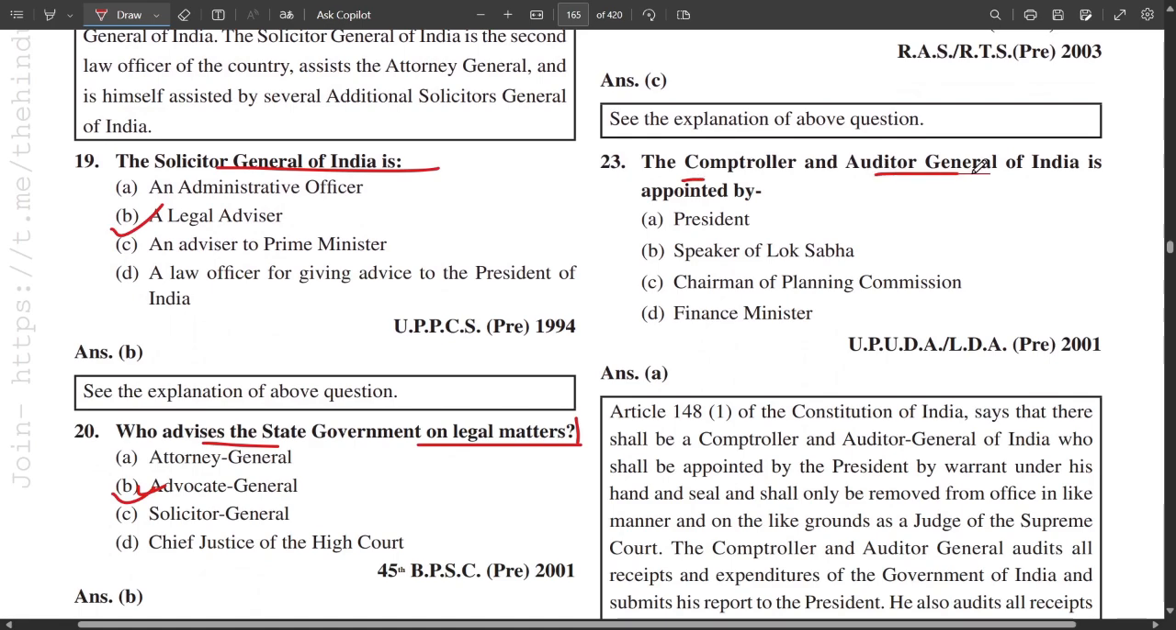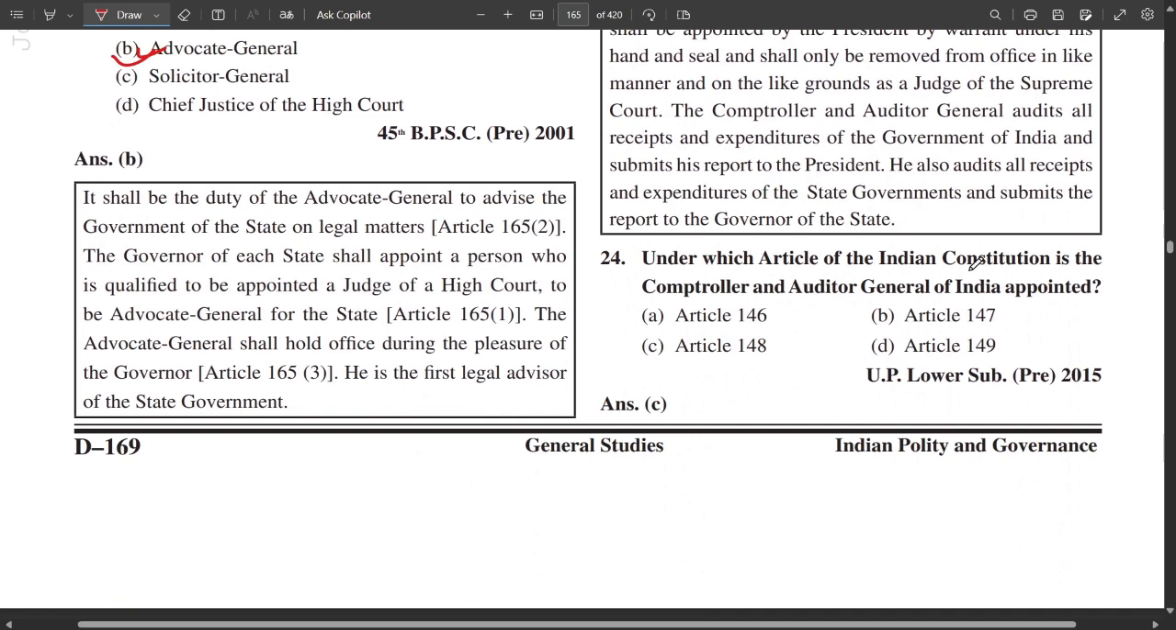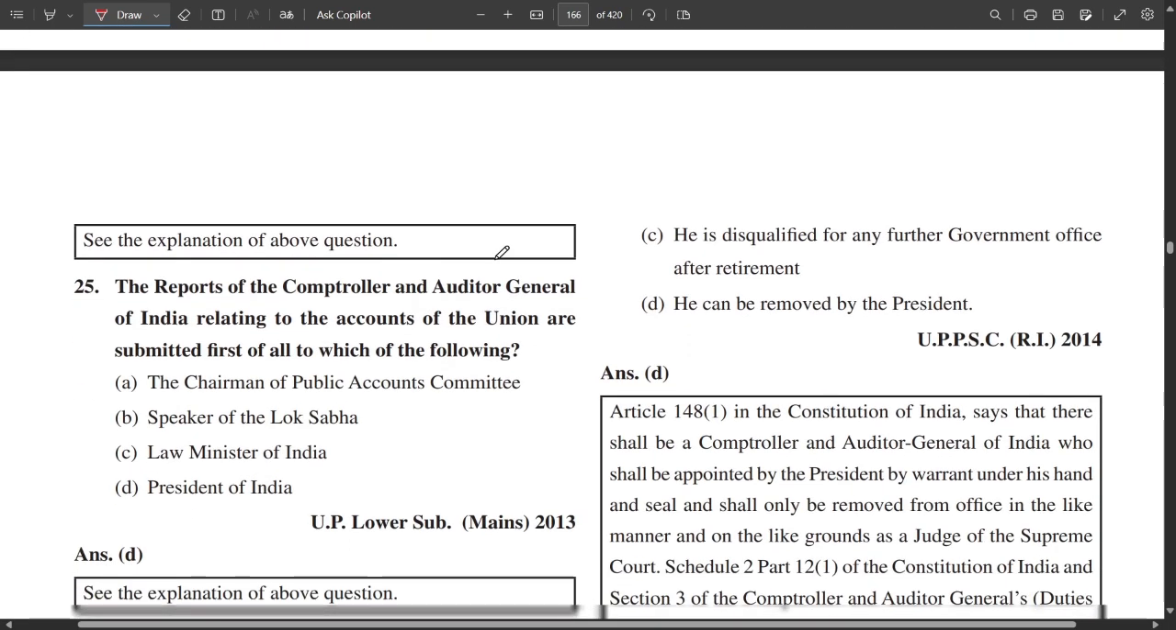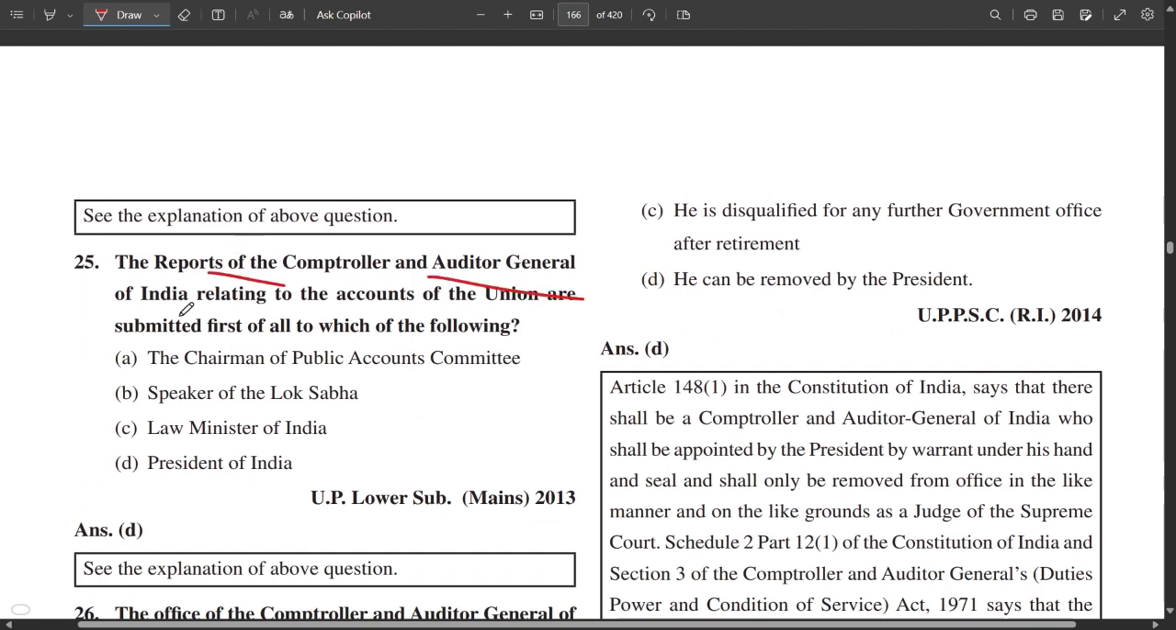The CAG of India is appointed by, so CAG is appointed by the President. Under which article of the Indian Constitution is the CAG appointed? It is appointed under 148, whereas 149 में powers and duties mentioned हैं. Powers and duties. Now, the reports of CAG of India relating to the Union are submitted first to which of the following?